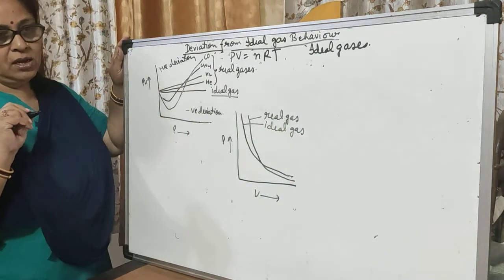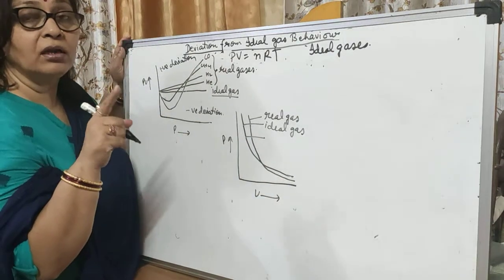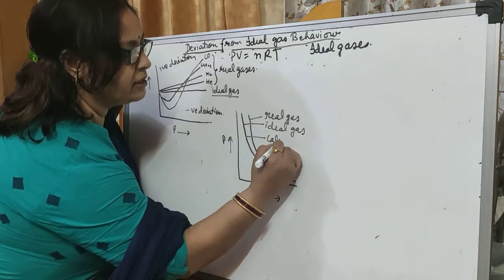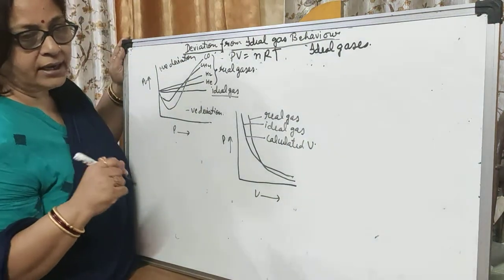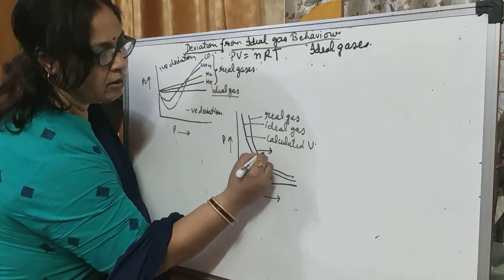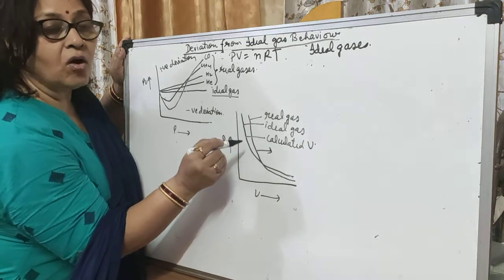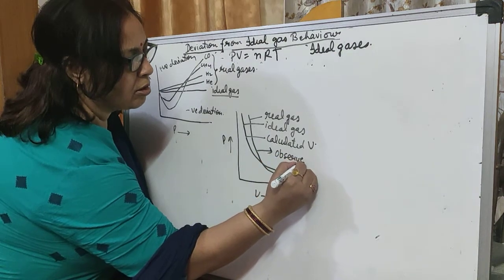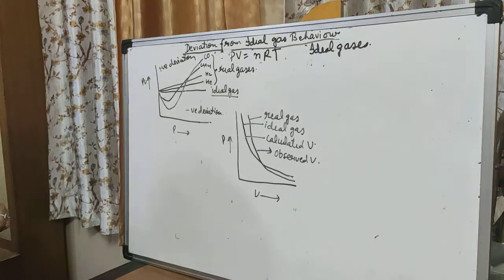Now this value is a calculated volume, and this one is simple: you took the real gas, so for real gas it is the observed volume, right?